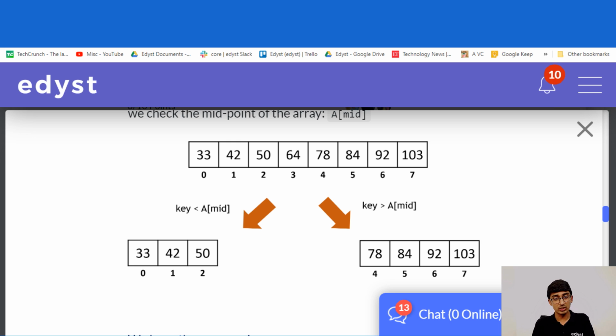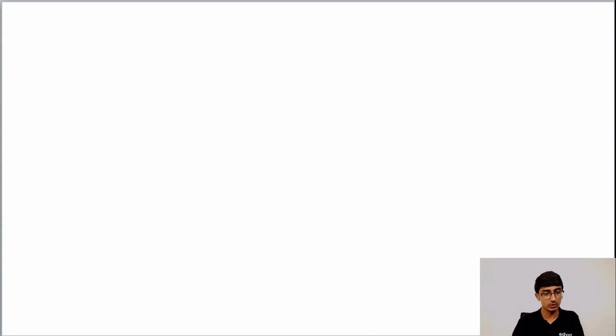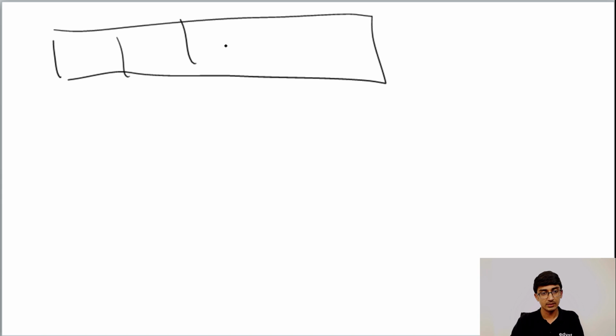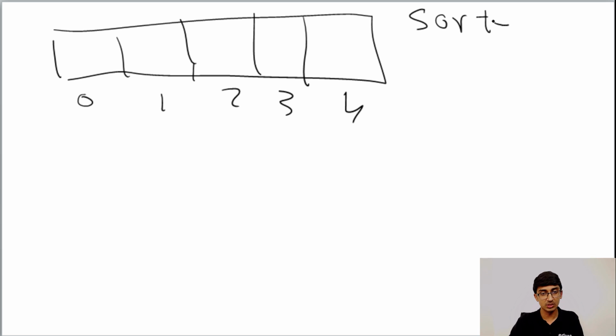So what we are effectively doing is, because the array is sorted, at every point we are dividing the array into half and figuring out where to look. Let me explain this by an illustration, and this is the last thing that we're doing today. Let's say this is the array. There are 0, 1, 2, 3, 4, 5 elements. If we have a key to search, and this is sorted, by the way, please remember that, we'll first check this part.